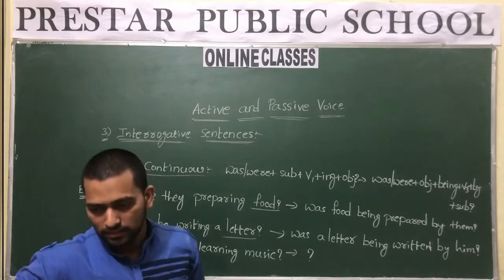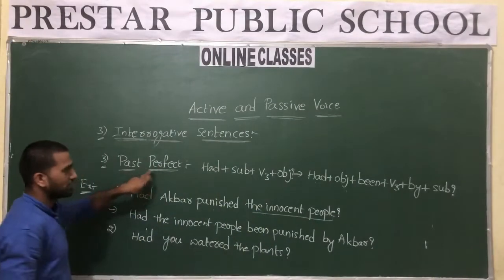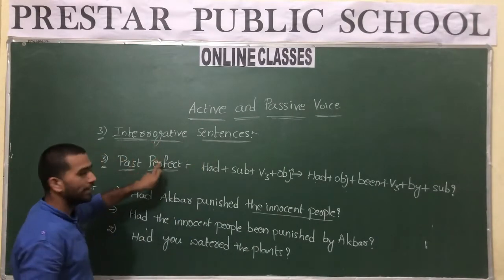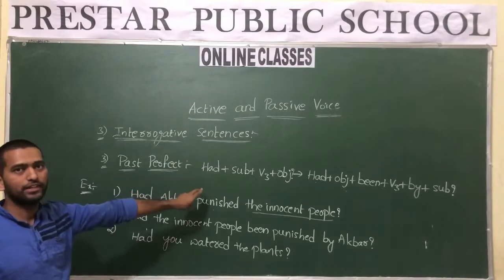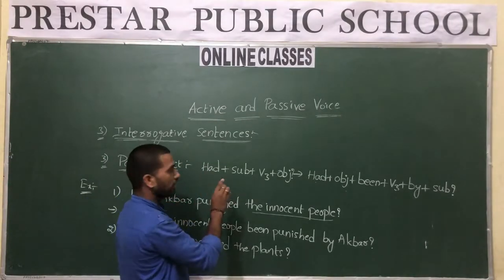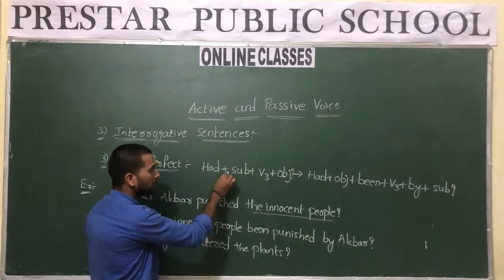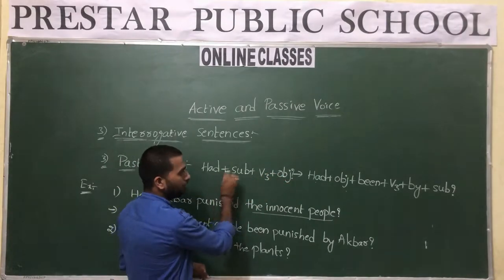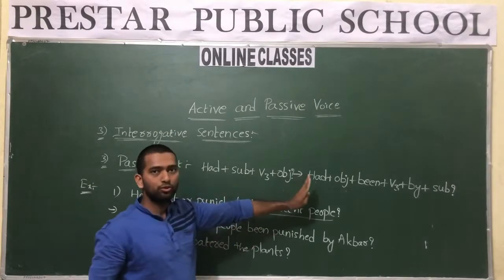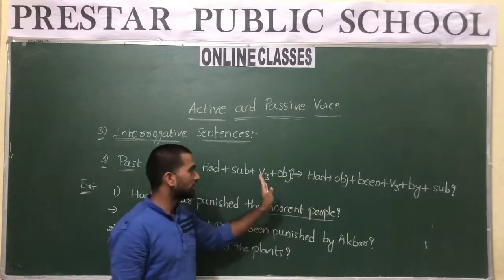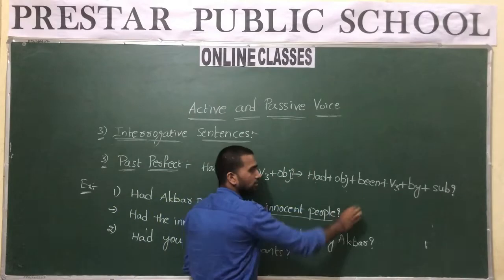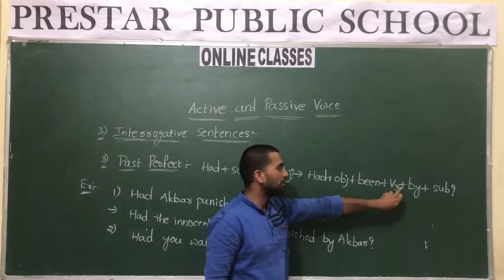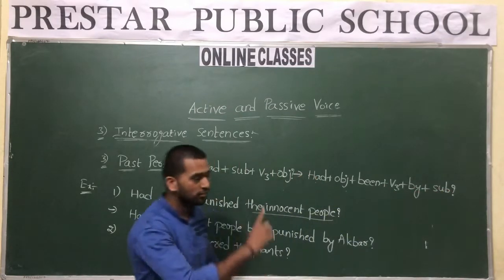Okay, the next one is past perfect tense. Here, if the sentence is interrogative and if it is in the form of past perfect, then the structure of that particular tense is had plus subject plus V3 plus object. If you need to convert this into passive voice, you have to follow this structure: had plus object plus being plus method plus by plus subject and question mark.